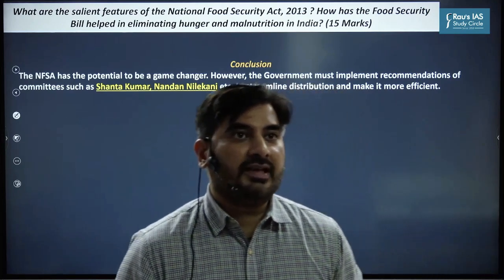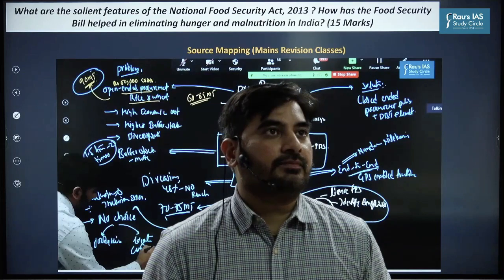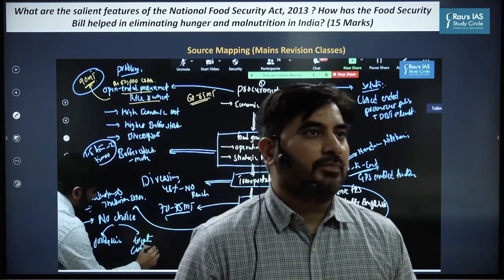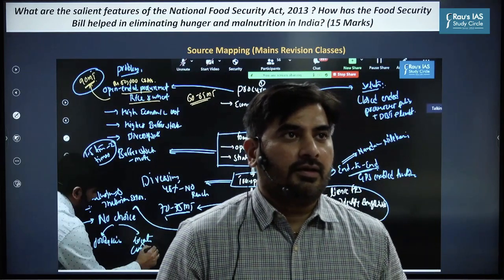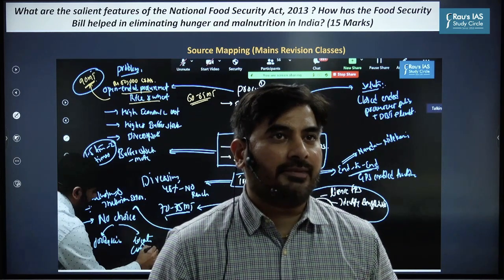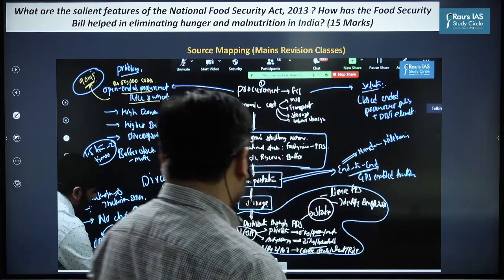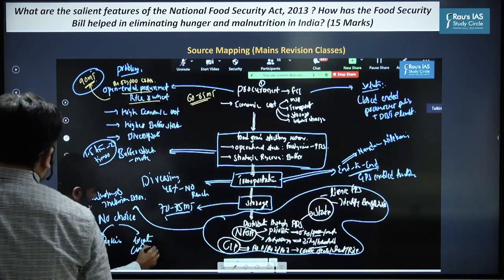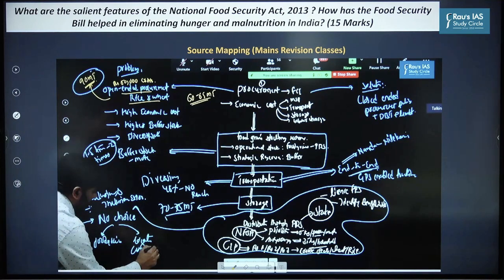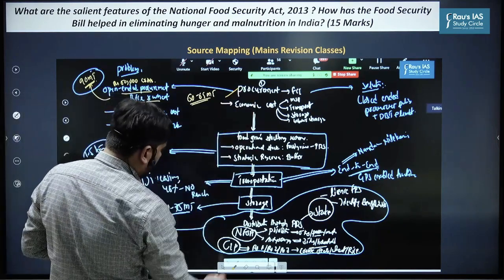Clear? Yes? Okay. Let's move to the next question now. Okay, about this mapping part. So this particular topic of the National Food Security Act I discussed in the mains revision classes. So as you can see here, I discussed everything about NFSA as to how the public distribution system works, right from procurement to the distribution part.